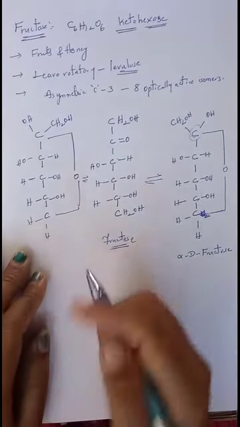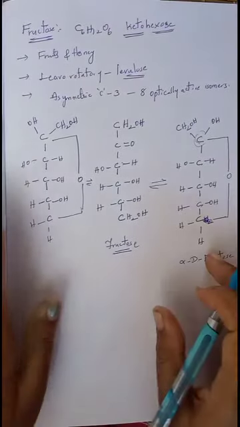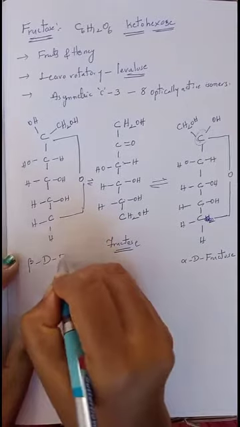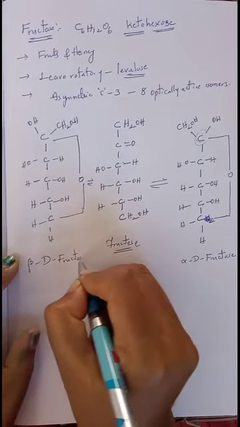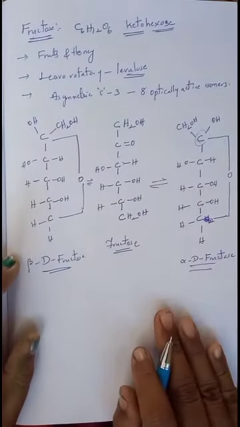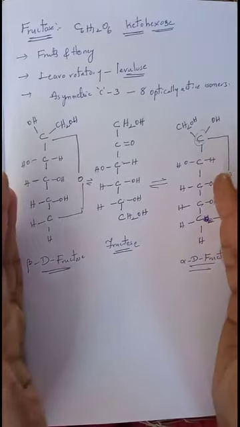In this cyclic ring structure, the OH group is present on which side? Left side. If the OH group is present on the left side, then that is said to be beta D fructose. It is called beta D fructose, and this is called alpha D fructose. Understand? So that is about the cyclic rings of fructose.